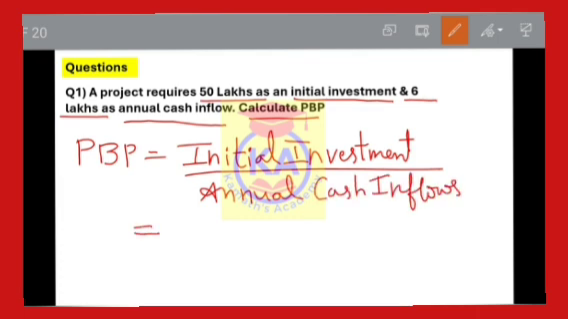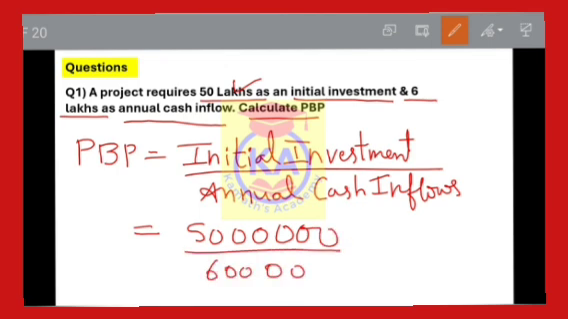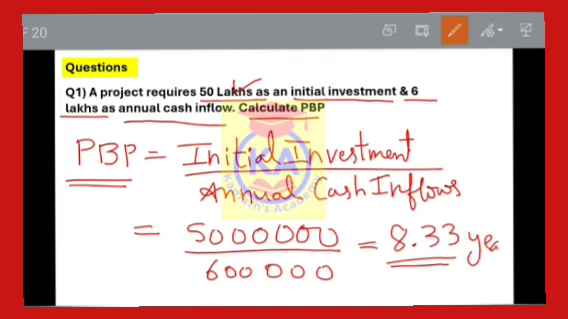Now let's substitute these values. 50 lakhs is the initial investment, divided by annual cash inflow 6 lakhs. While solving this, you will get 8.33. This 8.33 is nothing but years. As you have seen in the meaning of payback period, it tells after what time you are going to get back the investment. Here the time is in years, so the answer is 8.33 years.